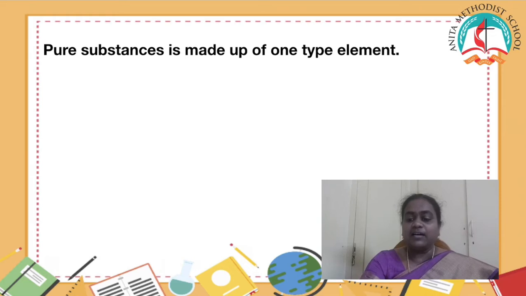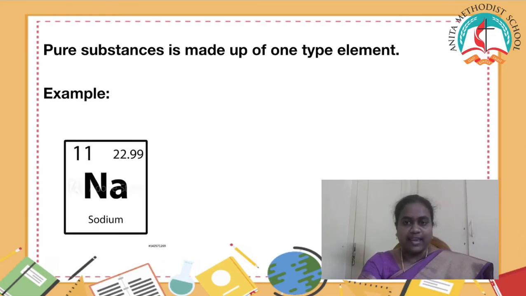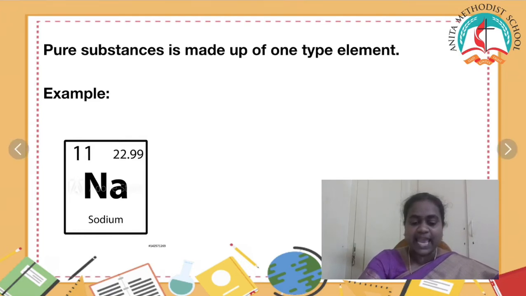Let's have a quick look at an example. Na. What is this Na called? Sodium. The symbol for sodium is Na. This is an element. It is a pure substance.